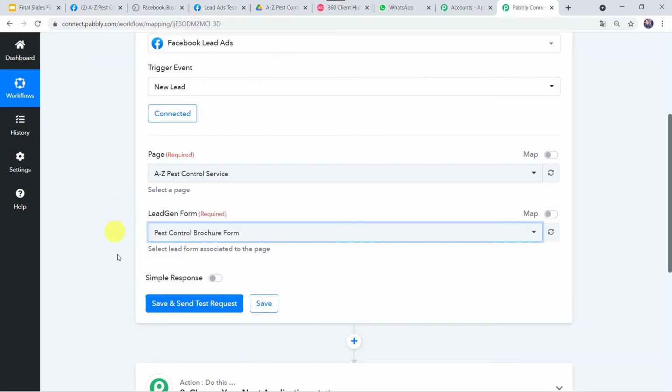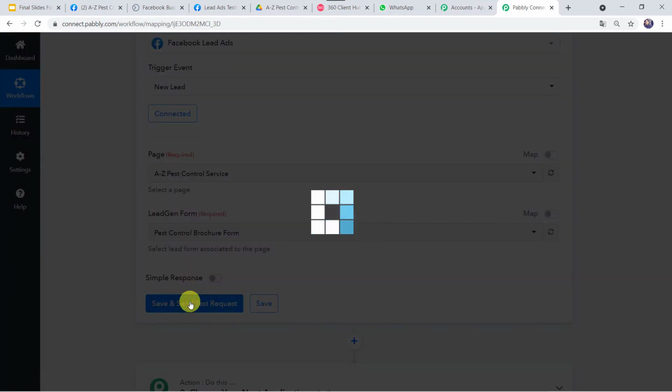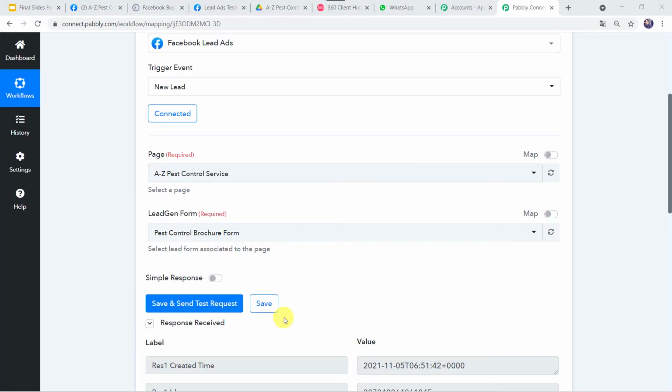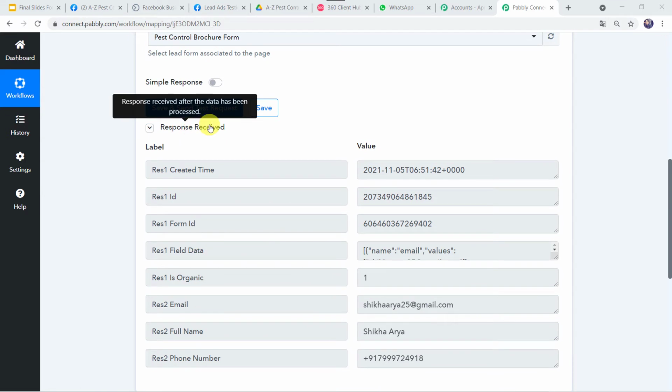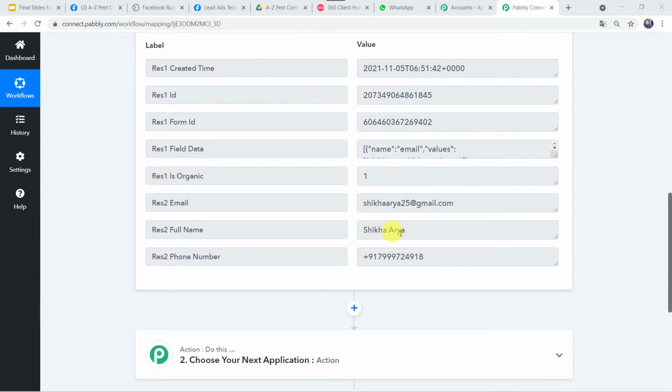Now let's move back to Pabbly Connect and now we have to click on save and send test request. And now here we can see the responses received and the full name, that is Shikha Arya, her phone number and her email address is captured over here. Now we want to send pest control brochure to this particular customer on this WhatsApp number.